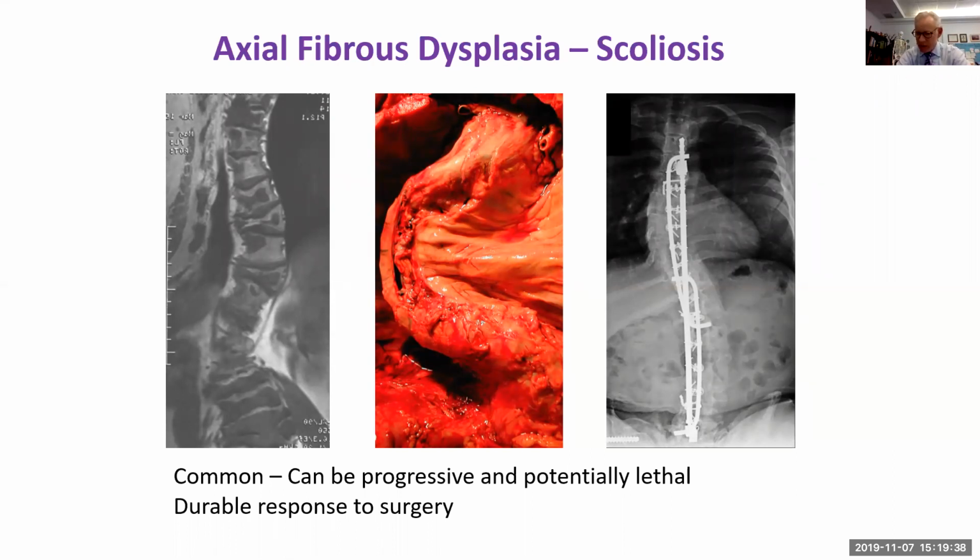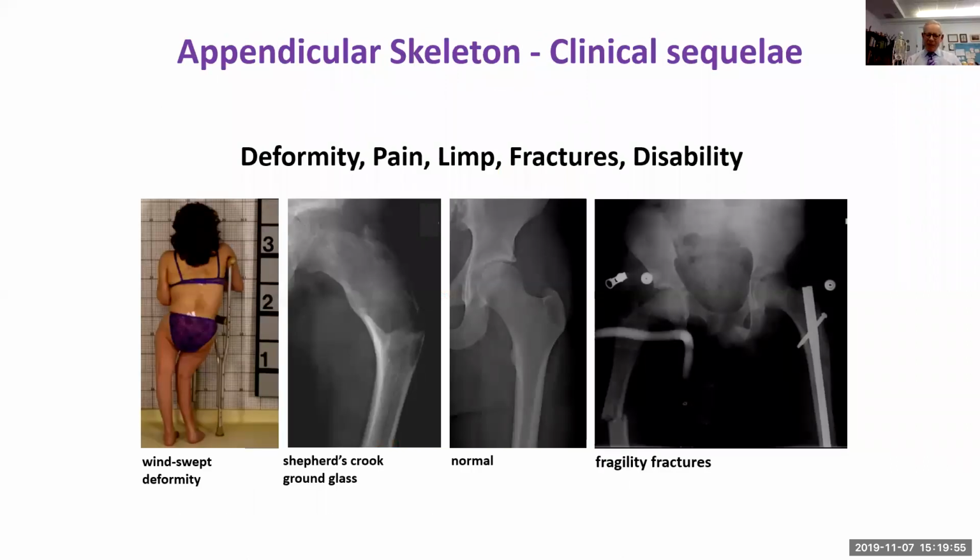So very important to think about, suspect, and check for scoliosis. If it's there, monitor it and get it before it gets too bad, because it can lead to demise, and it's quite well managed with typical surgical rodding techniques. Okay, how about the appendicular skeleton?